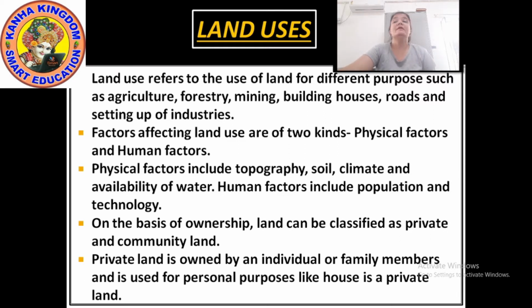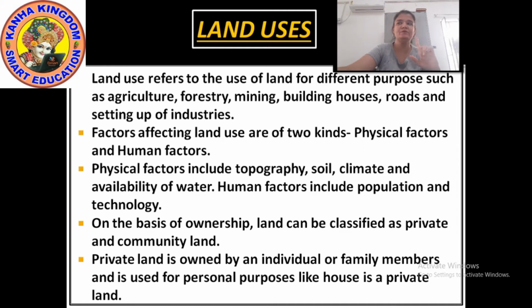Now further we can see about the ownership. On the basis of ownership, land can be classified into two: private land and community land. Private land is owned by individuals. Individual means one person. This is my land, this is his land.